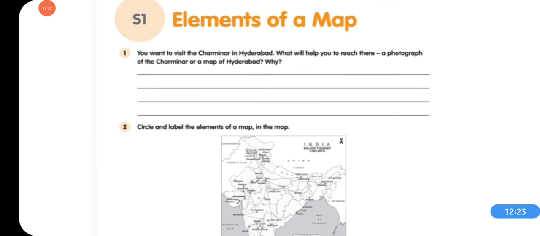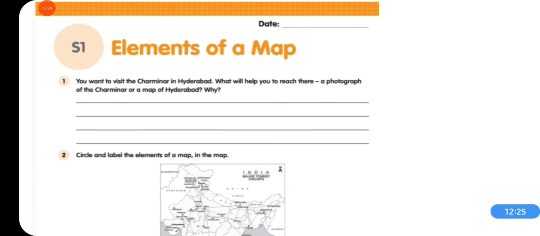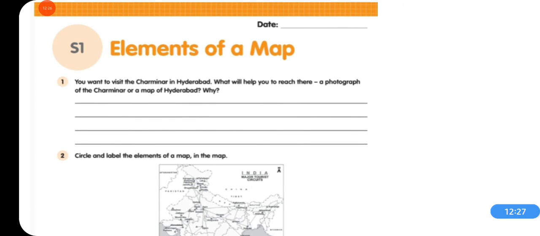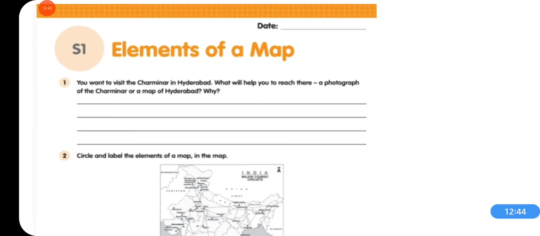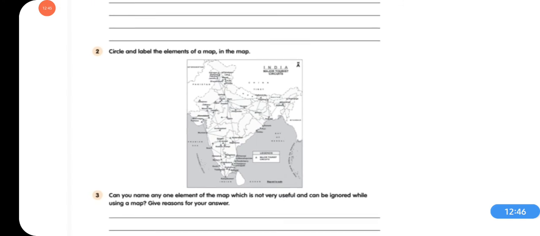Question 1 is, you want to visit the Charminar in Hyderabad. What will help you to reach there? A photograph of the Charminar or a map of Hyderabad? Why? Give the reason. Don't finish your answer by writing yes or no. Okay? You have to give the reason. Next question is, circle and label the elements of a map in the map.